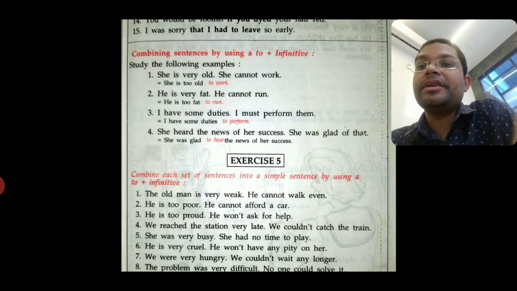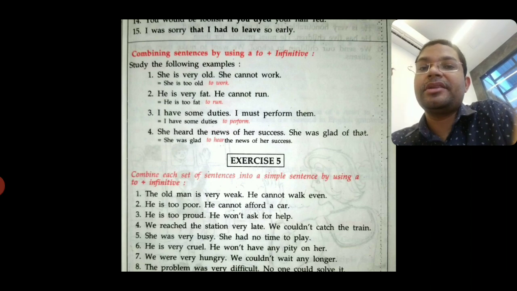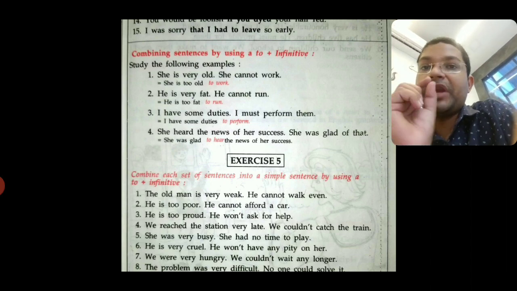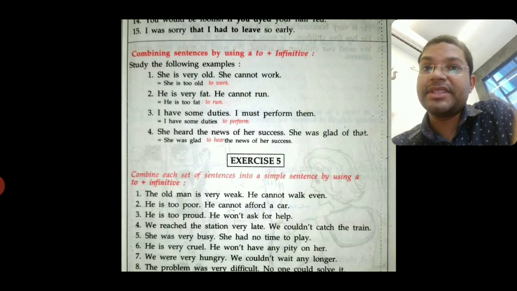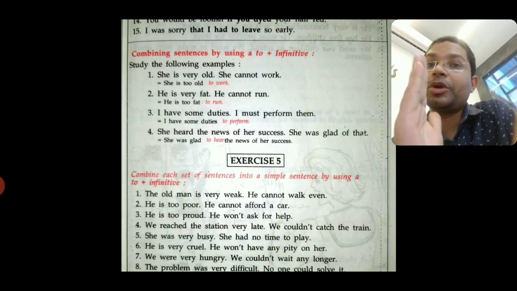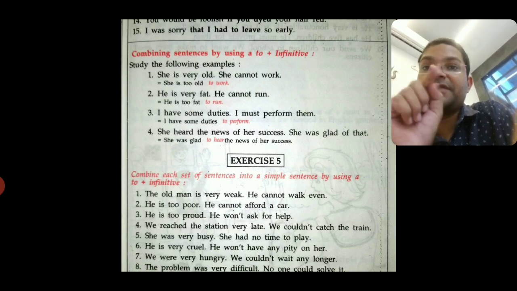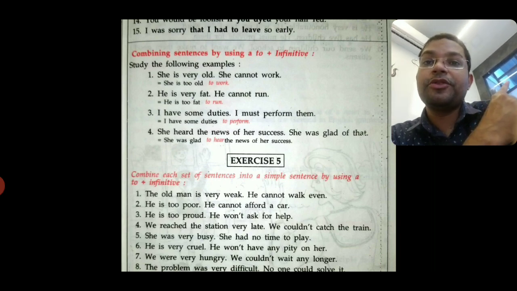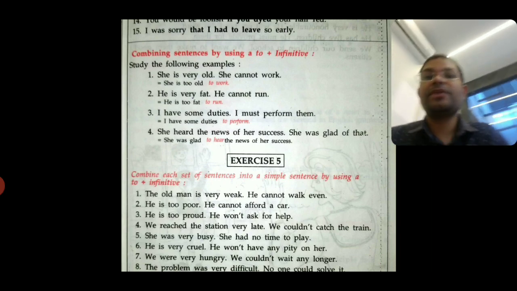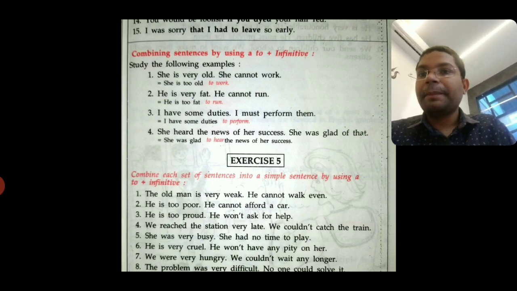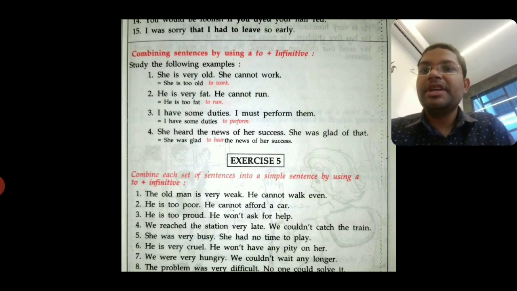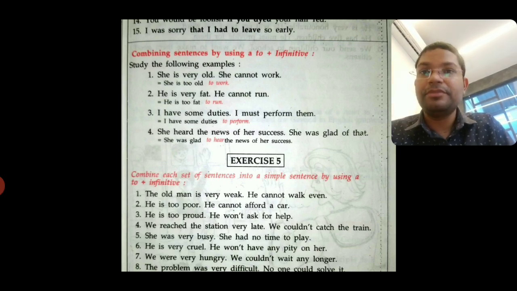He is very fat, he cannot run. He is too fat to run. See, when we write in this sentence, what will we do? We will write the first sentence up to the full stop, but we will not write the full stop. After that, we will just put 'to' and then jump to the verb, the base form of the verb, and then the remaining words. Number 3: I have some duties, I must perform them. I have some duties to perform.